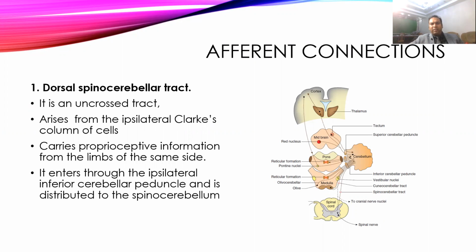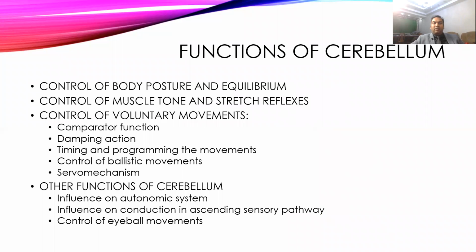These are uncrossed fibers coming directly from the cells of the ipsilateral side of Clarke's column and carry proprioceptive information from the limbs of the same side. They go through the cerebellar peduncle and distribute on the same side into the spinocerebellum. Then we come to the functions of the cerebellum.